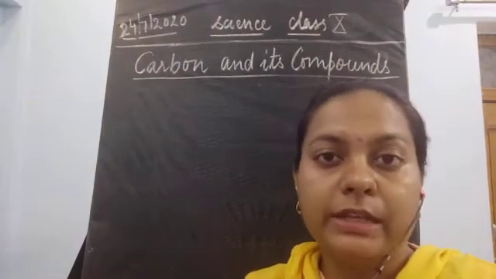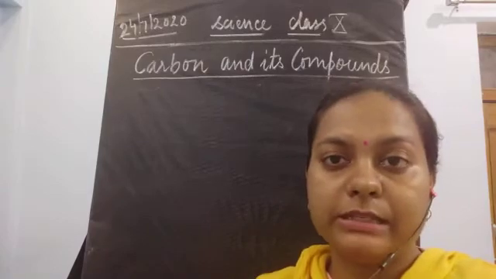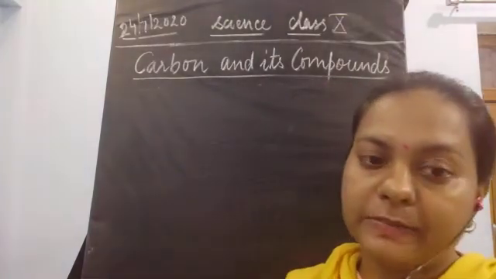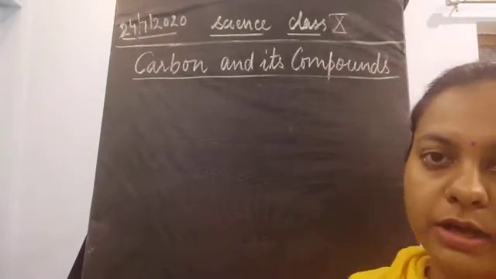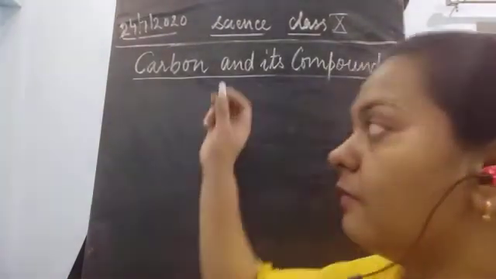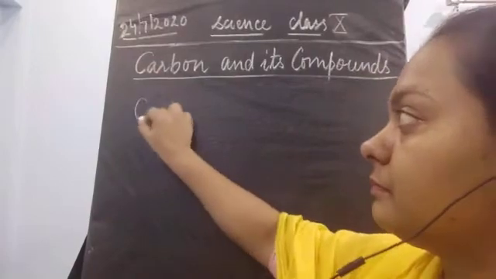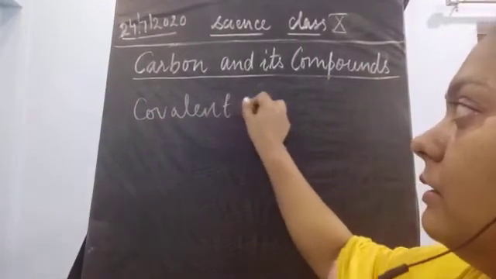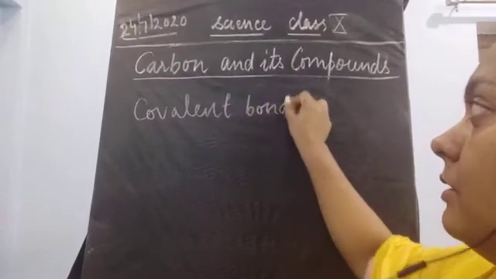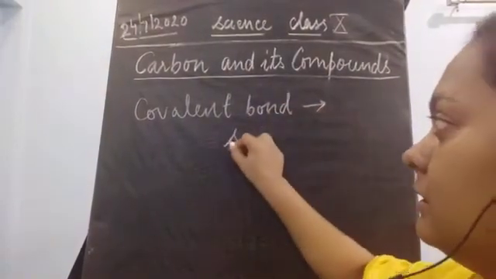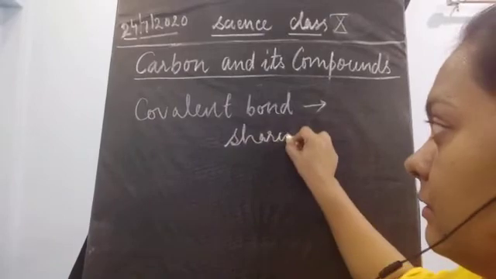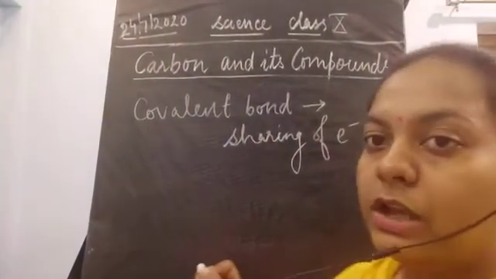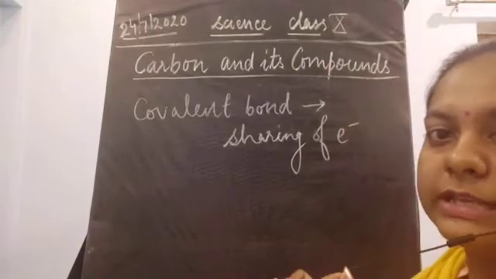Whenever we see compounds where a covalent bond is shown, this covalent bond is formed because of the sharing of electrons. Now, how is this sharing of electrons taking place?